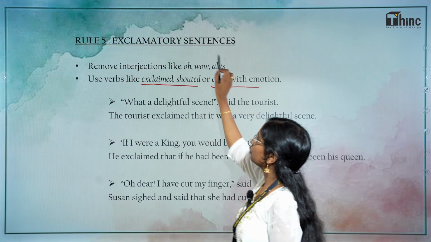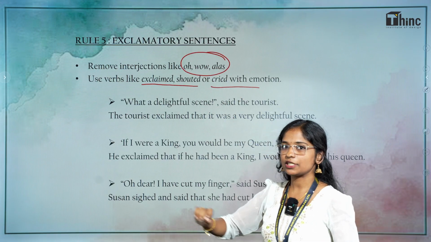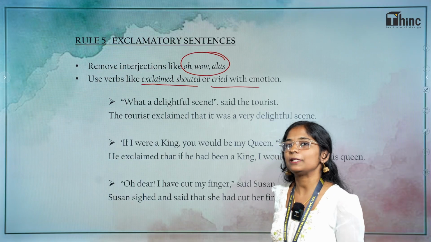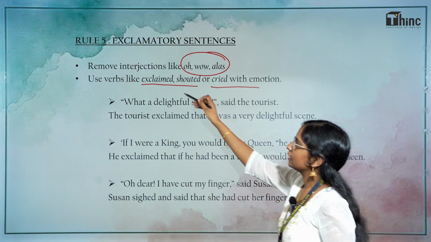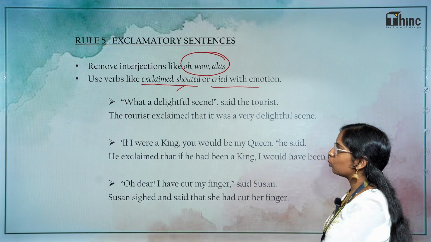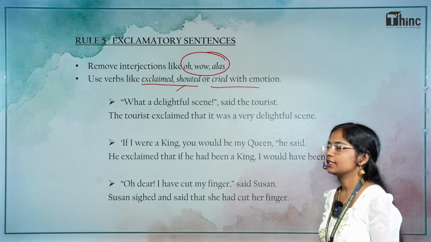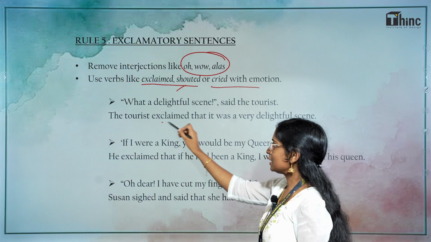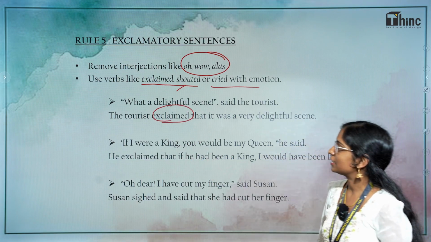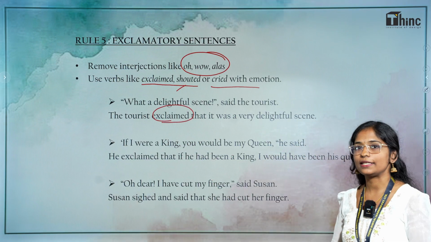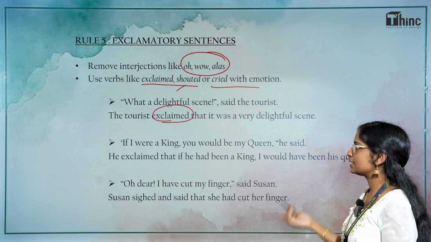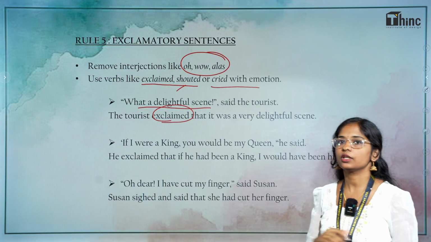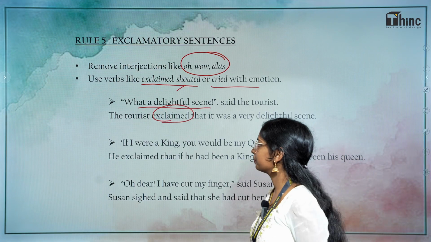So we will be removing words like these, which makes that sentence an exclamatory sentence, and we will replace it with verbs like these. Okay. "What a delightful scene," said the tourist. The tourist exclaimed that it was a very delightful scene. An exclamatory sentence changed into a normal statement.